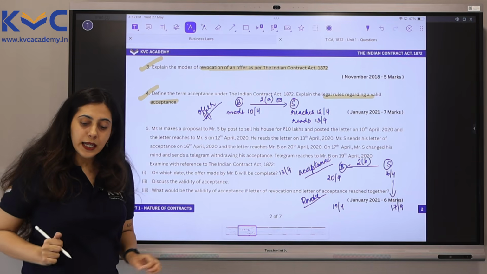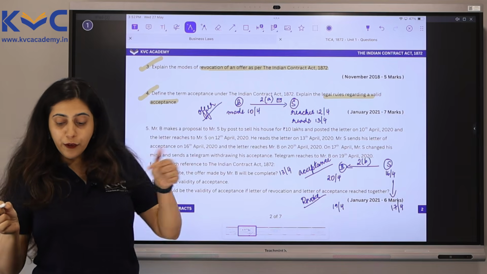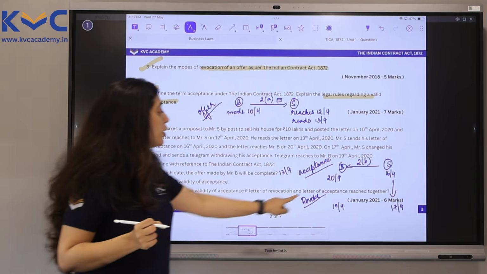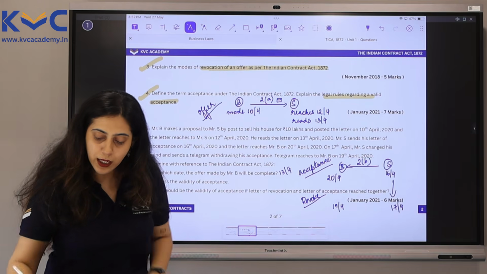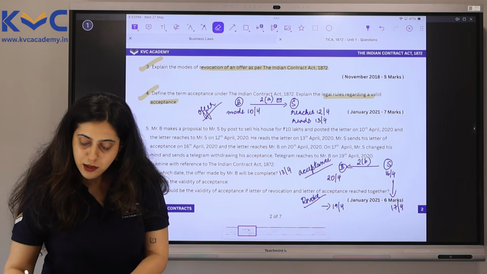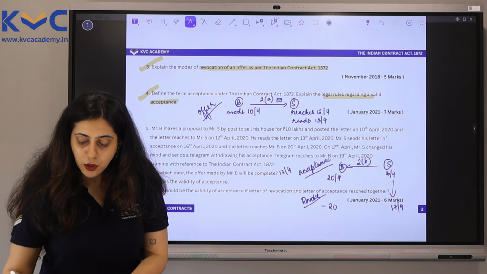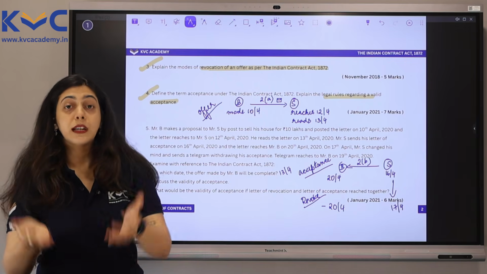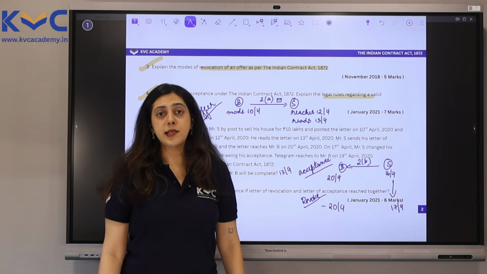The last question is telling us what would be the validity of the acceptance if the letter of revocation and the letter of acceptance reached together. That means, instead of the 19th, the letter of revocation also reaches on the 20th. So both the revocation letter as well as the acceptance letter reach on the same day.